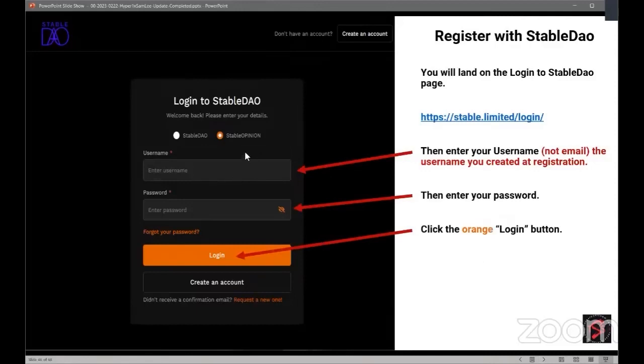Can you help me clarify the difference between Stable DAO and Stable Opinion? Yes, so the Stable DAO side is where you are. There are two projects within Stable DAO.